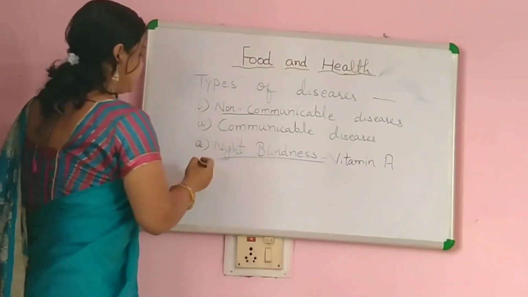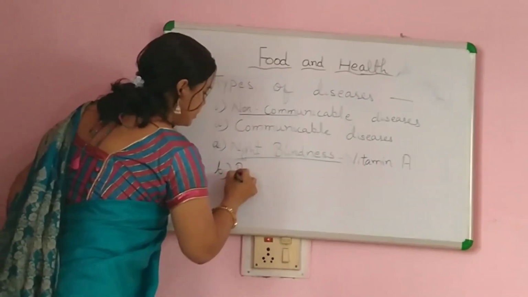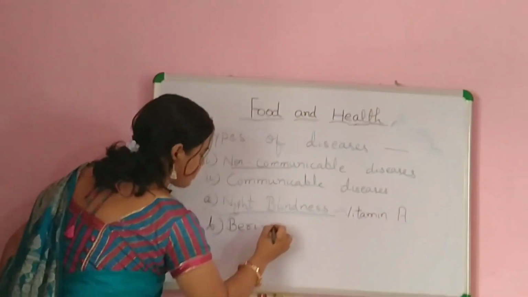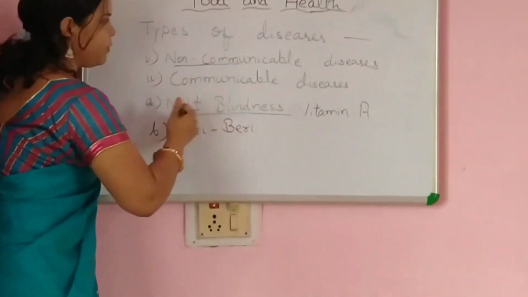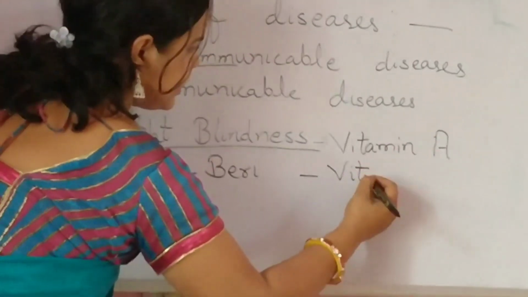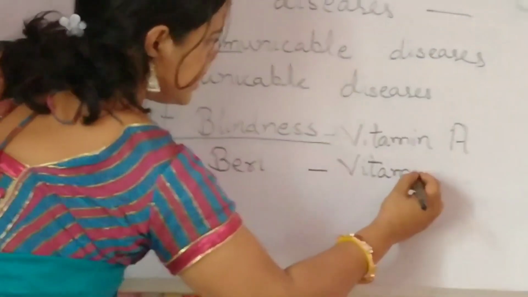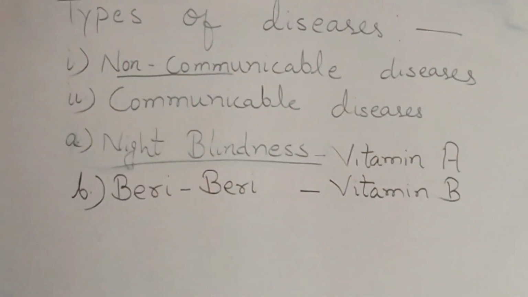The second disease is beriberi. What is the second disease? The second disease in the category of non-communicable disease is beriberi, and it is caused by the deficiency of vitamin B. Okay.